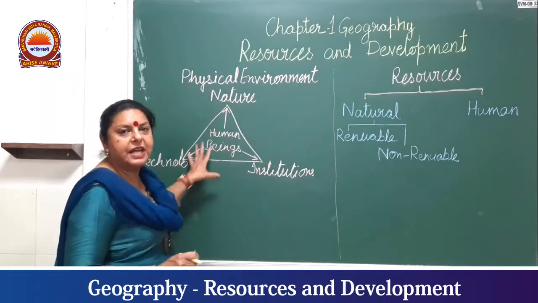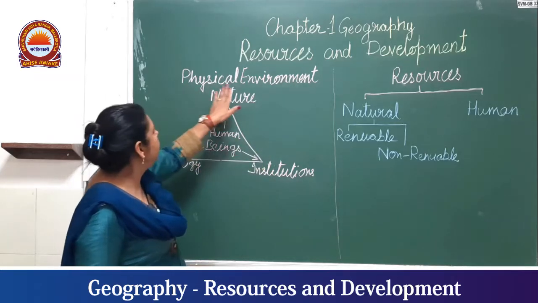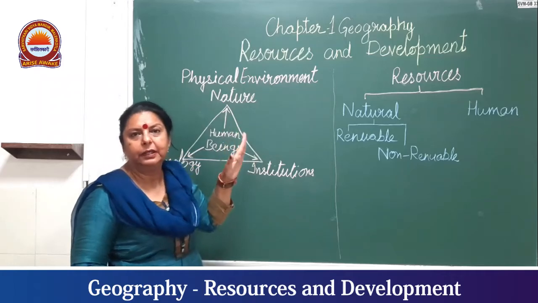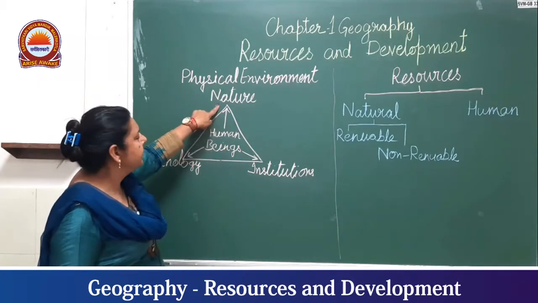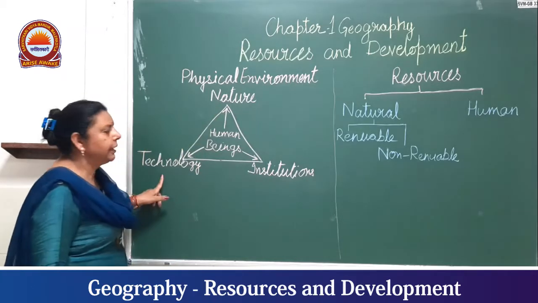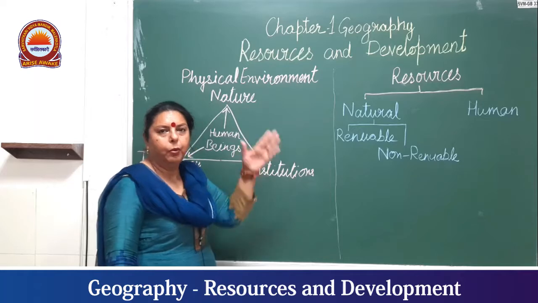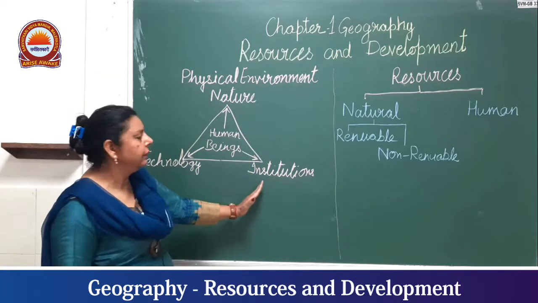All the resources present on the planet Earth are in the physical environment. It has three corners: nature, technology and institutions. One by one we will discuss all these three.